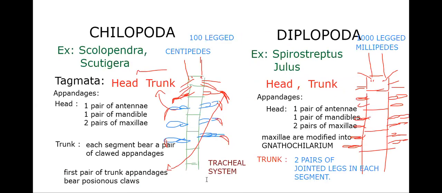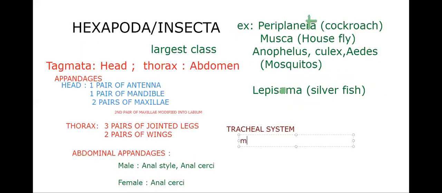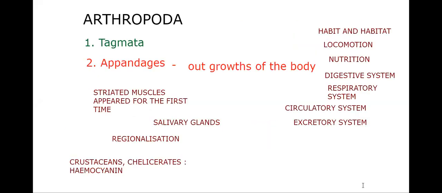Next, in case of Chilopoda and Diplopoda, Malpighian tubules are present. When we go to the cockroach, we will learn the detailed structure of Malpighian tubules, but here just remember the name: Malpighian tubules in Chilopoda, Diplopoda, and Hexapoda. That is about the excretory system. The excretory material is uric acid, which is unique here. Eliminating uric acid is a kind of water conservation technique.